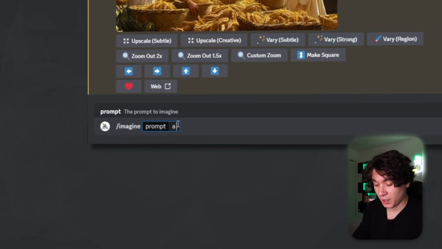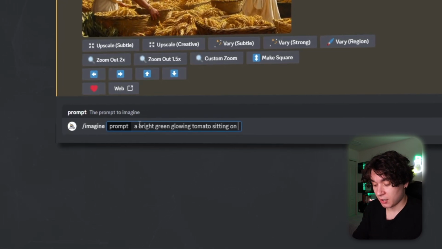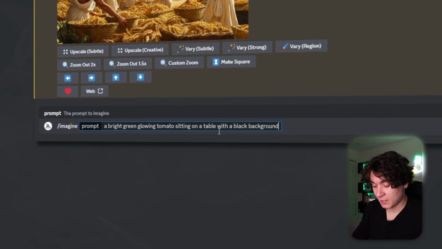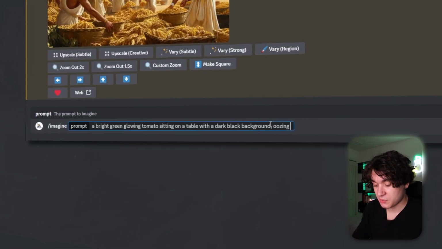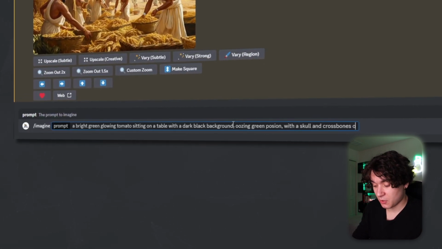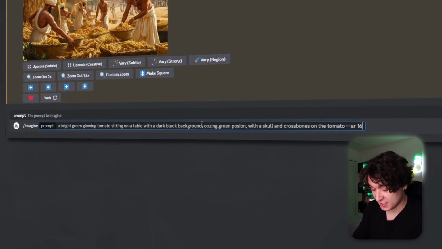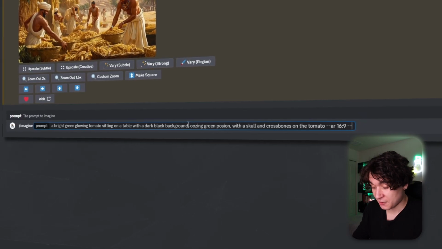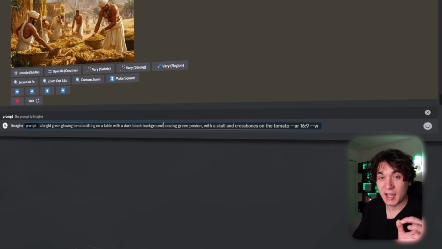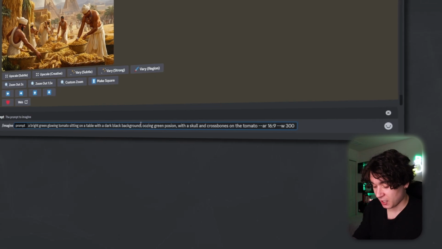So right here, I'm going to write a bright green glowing tomato sitting on a table with a black background, a dark black background, I'm going to say. Then I'm going to add oozing green poison with a skull and crossbones on the tomato. Then for the aspect ratio, I'm doing double hyphen AR 16:9, and then I'm doing double hyphen again, but W for weird because I want the thumbnail to be a little curiosity piquing. Now the weirdness scale is 1 out of 3,000, but I'm just going to add a simple 300 right there